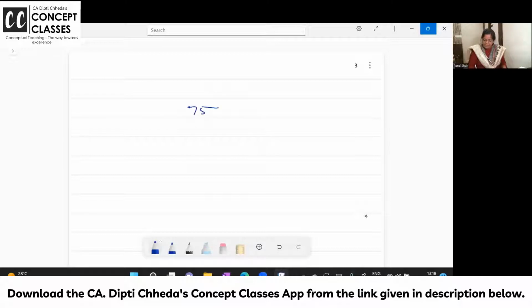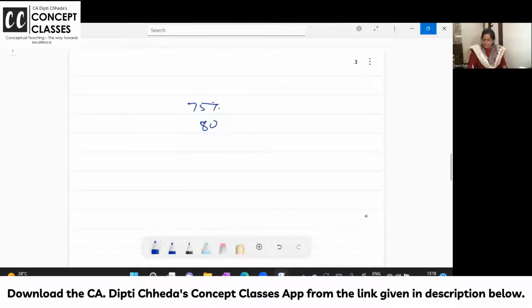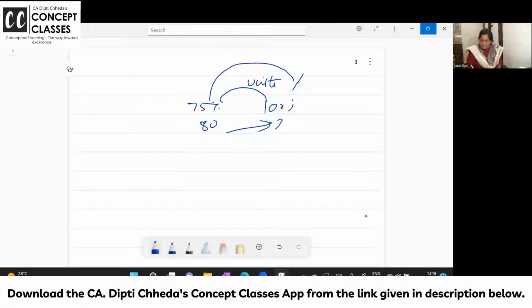If at 75% it is 80 rupees, then at 100% how much? If it is coming proportionate, if it is increasing with change in units, or change in percentage, if the cost is increasing, it's a variable overhead. At 75% also it is 80, at 100% also it is 80. Fixed overhead.